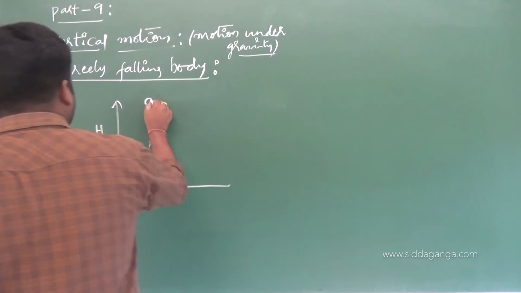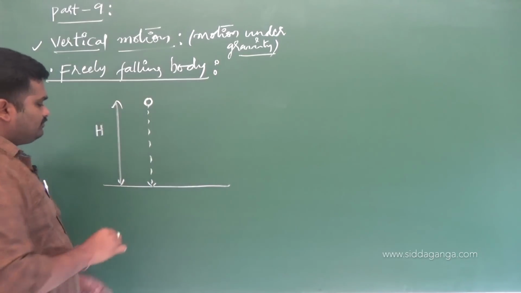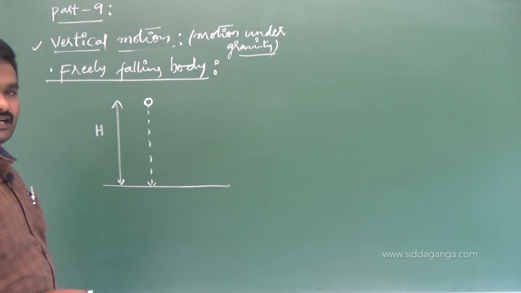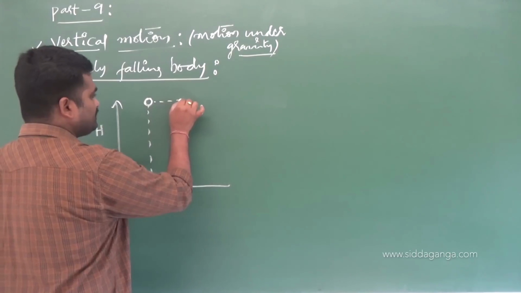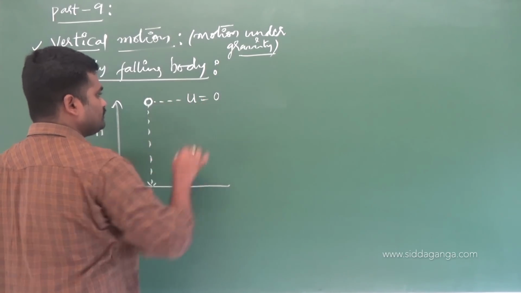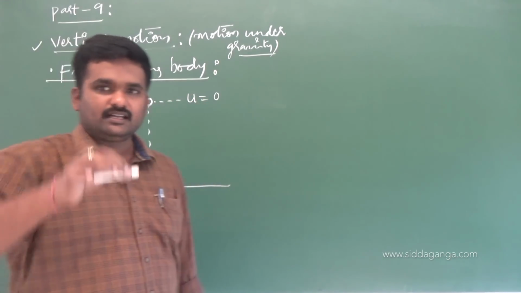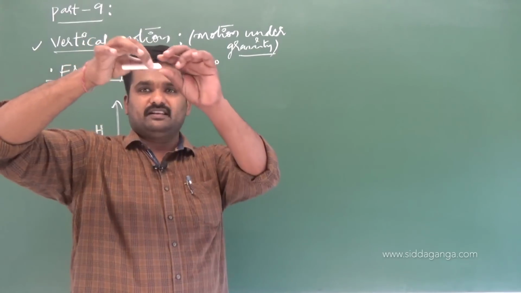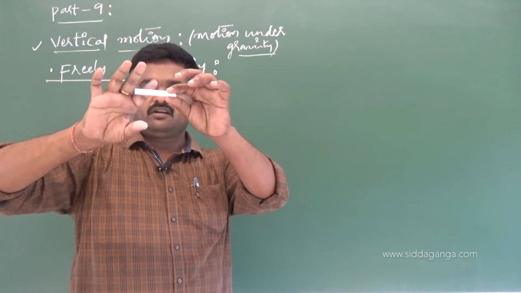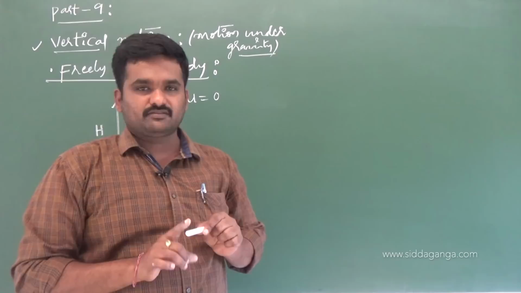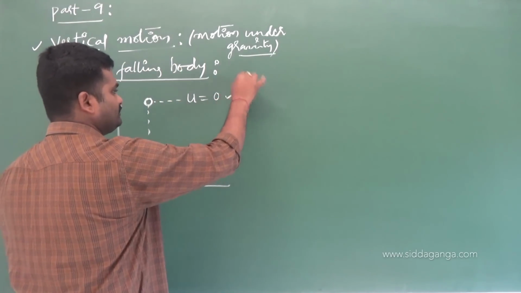Now a body is going to be dropped from a certain height. Dropped means its initial velocity will be 0. Why? Because I am not throwing it down; I am holding it here and I am going to drop it, that's all. If I am going to drop it, I am not supposed to give any velocity to it. That's why the initial velocity of the body is 0.